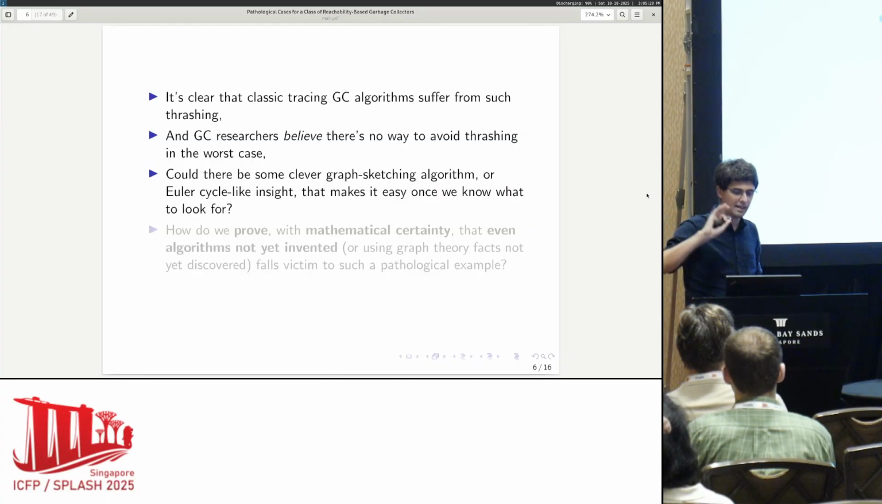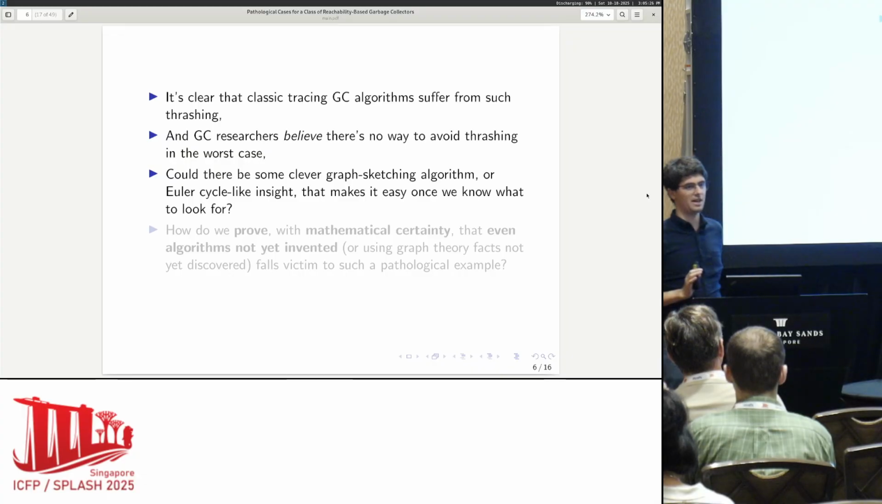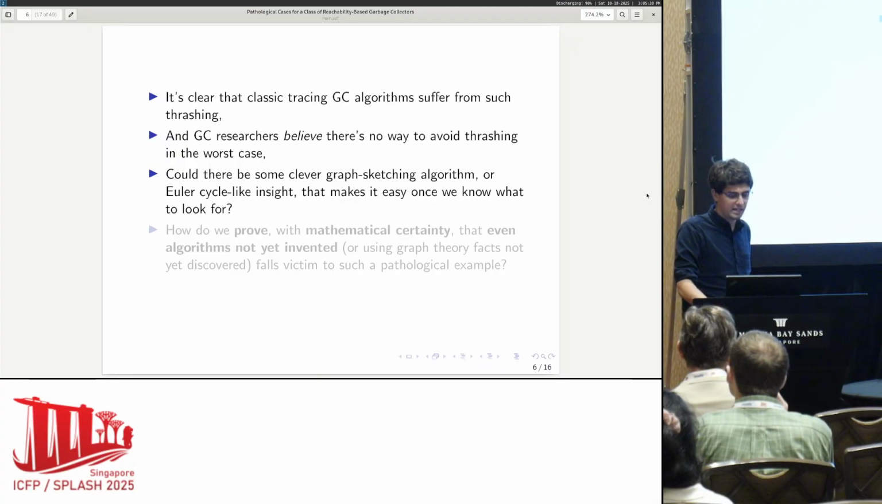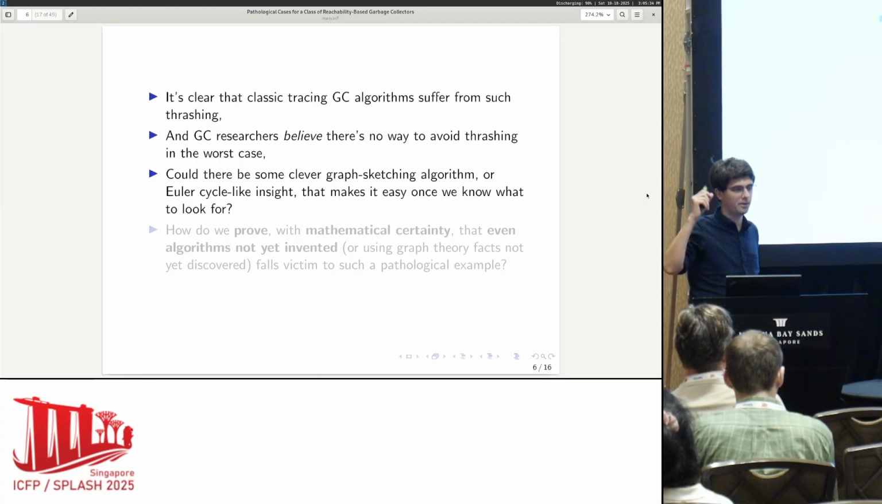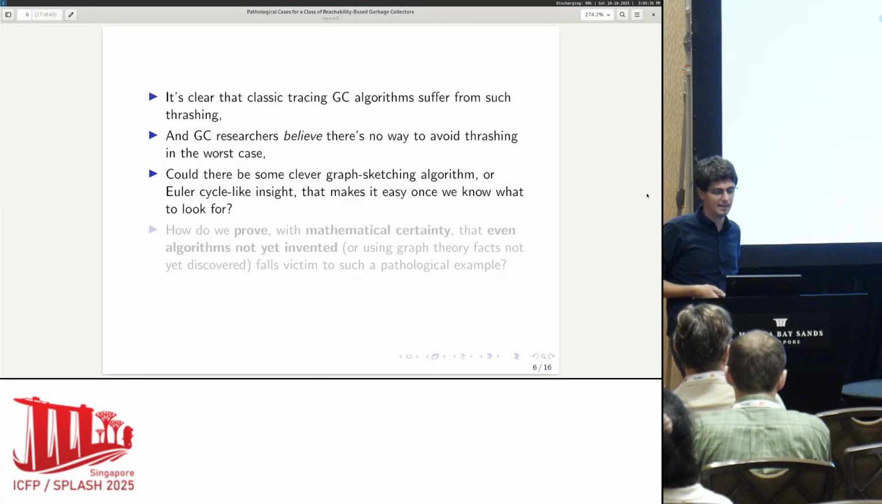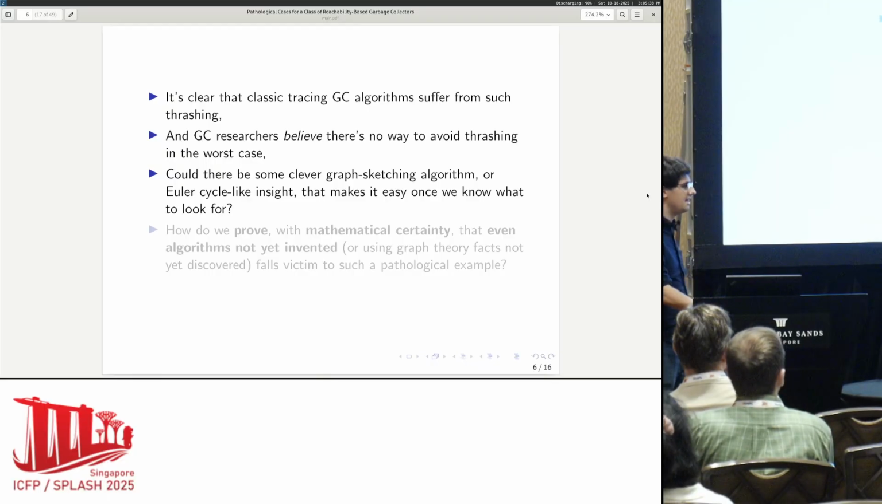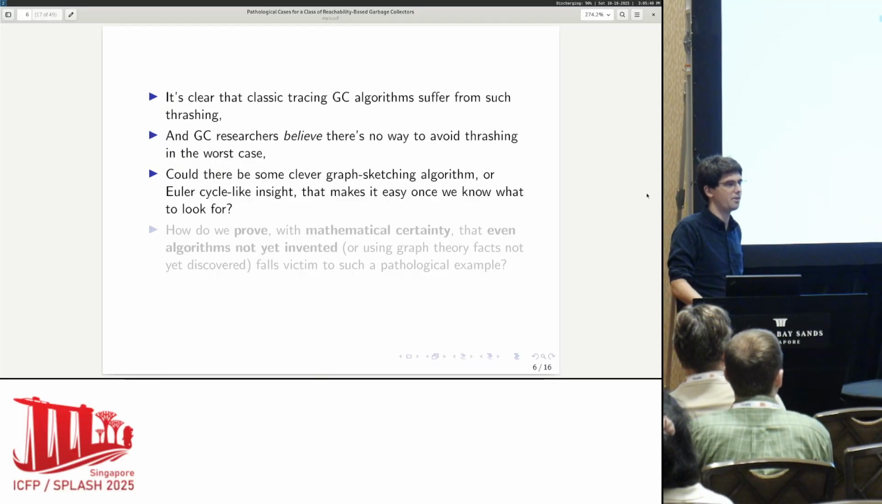Yeah, so it's clear that classic tracing algorithms suffer from this. If you ask garbage collection researchers, they're going to tell you, yes, this is what we expect. We don't expect that somebody's going to come up with some crazy new algorithm. But in graph algorithms, there are surprising algorithms. When I first learned about that Euler cycle thing, it surprised me, right? And so am I going to be surprised in 10 years that one of you comes up with some incredible new worst-case performance garbage collection algorithm? That's kind of the question here, right?